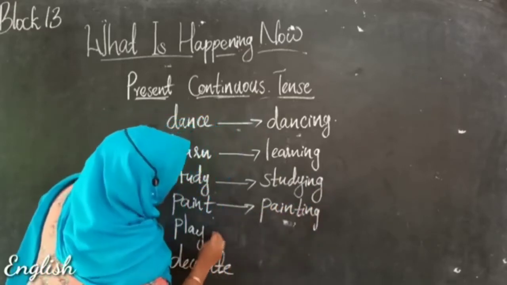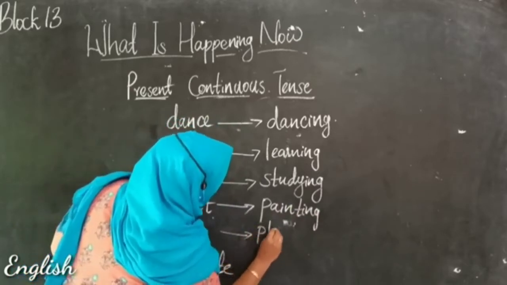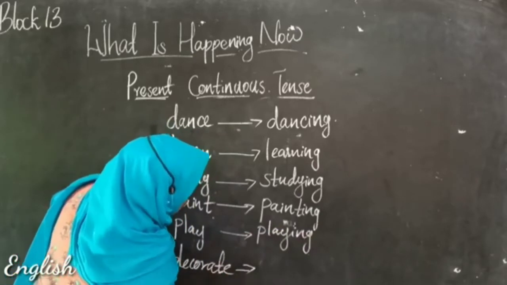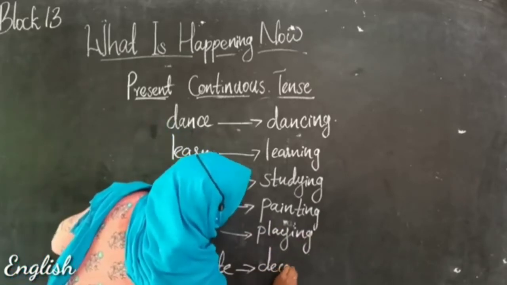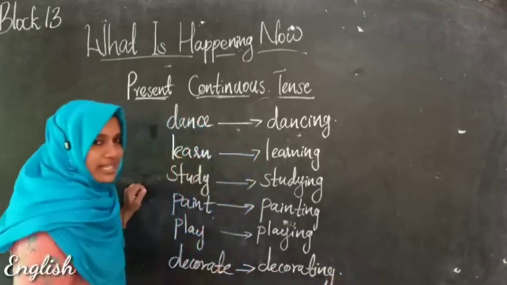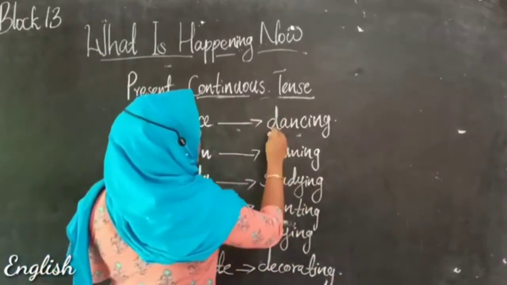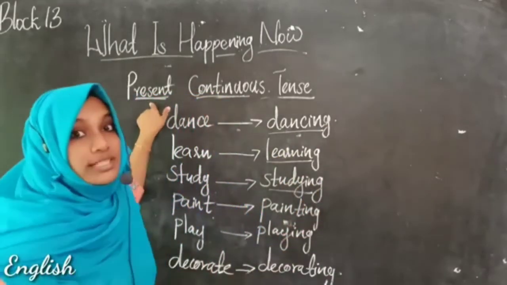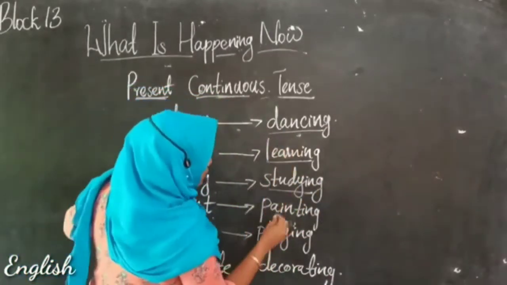Painting, play. It has become playing, and decorate. It becomes decorating, right? So these all are the continuous form. These all are the present continuous words.